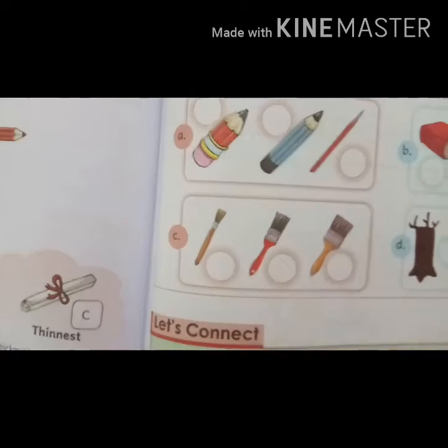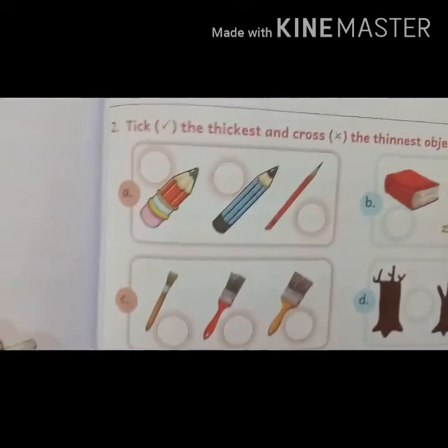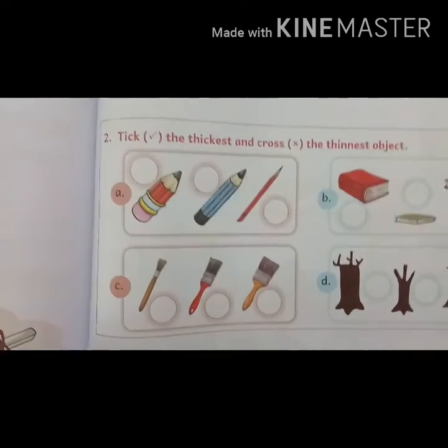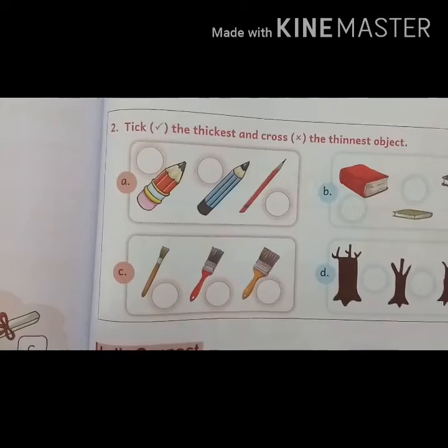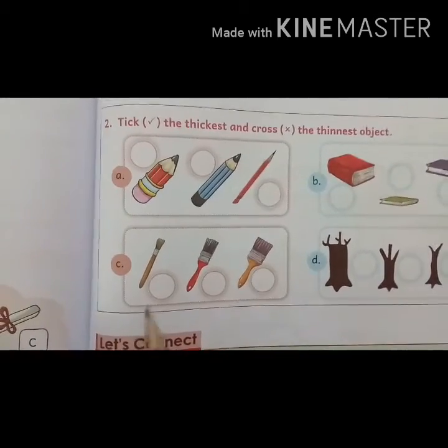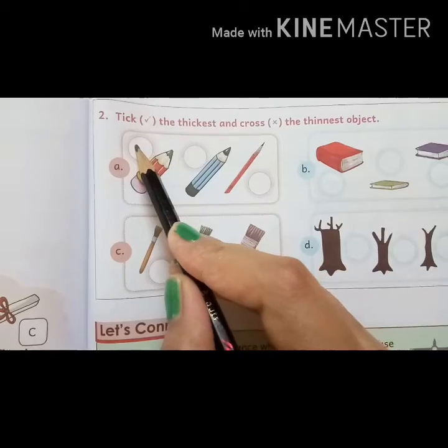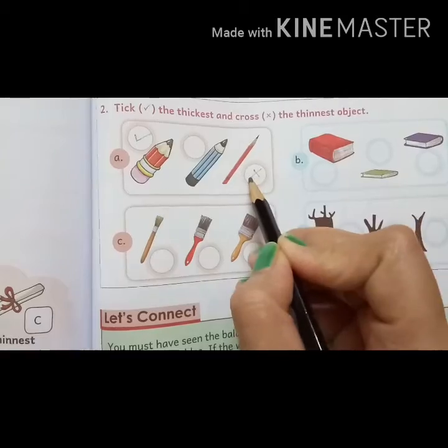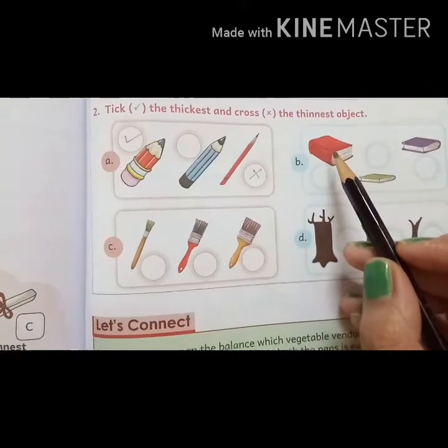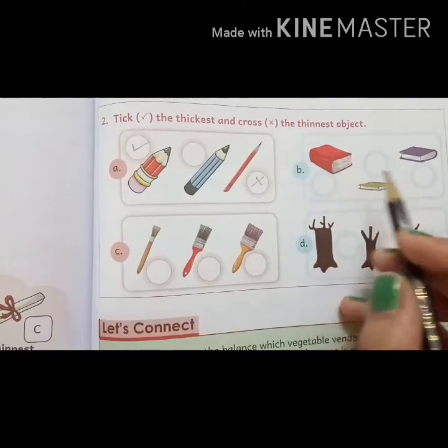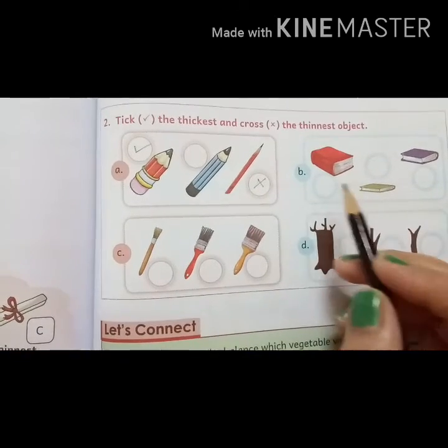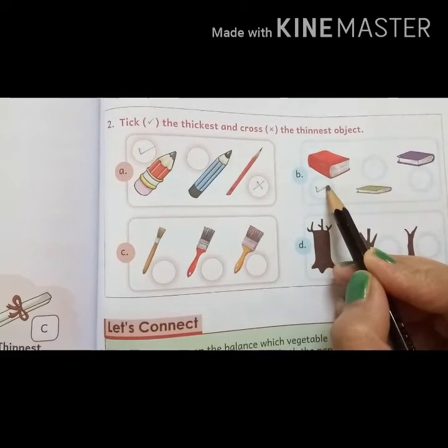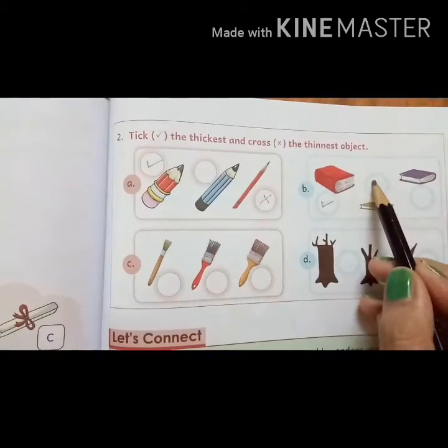Now look here. Next question. Tick the thickest and cross the thinnest. In this you have to put a tick on the thickest and a cross on the thinnest. Yes, this pencil is the thickest and this is the thinnest pencil. Which book is thickest? Tell me, which book is thickest? This is the thickest book. And which is the thinnest book? This.